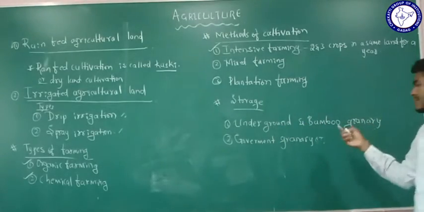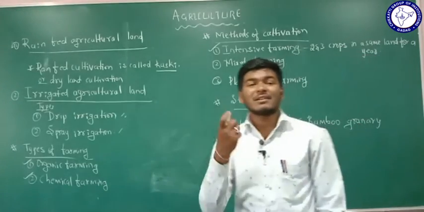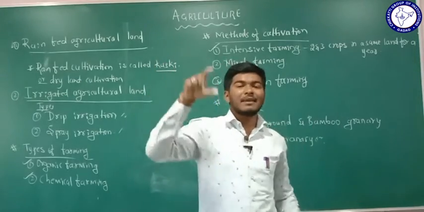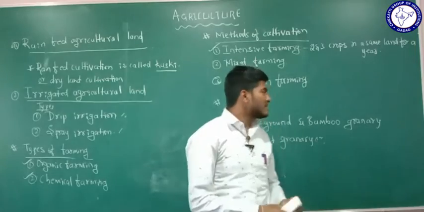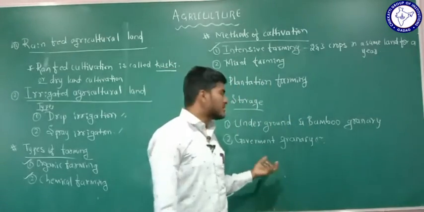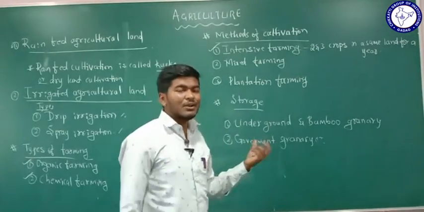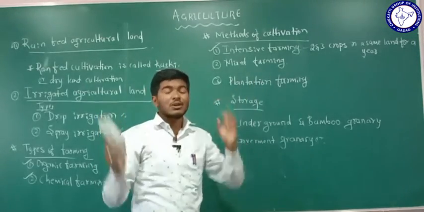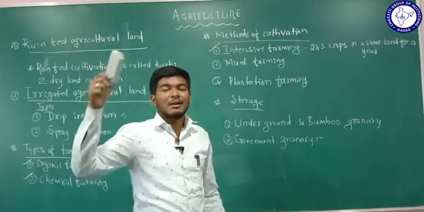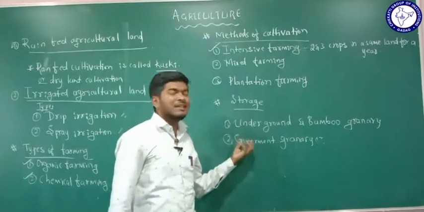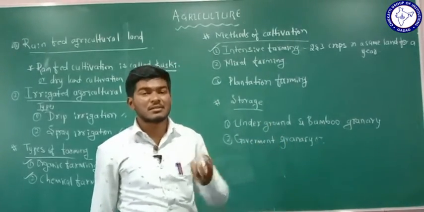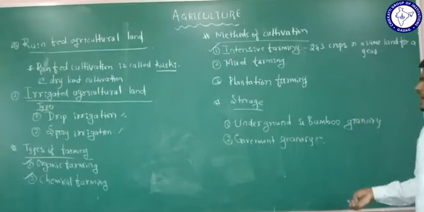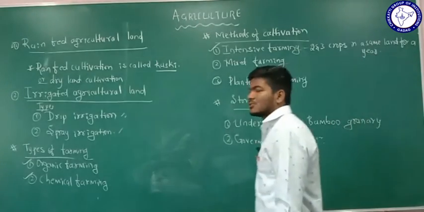And another type is the bamboo granary. Using the bamboo plant, they make some buckets. In those buckets, they store the grain materials. So it is nothing but the bamboo granary. But nowadays, the state government and also the central government are helping the farmers. They are making big godowns to store the grain materials which are produced by the farmers here. These are also called warehouses. In the warehouses, nowadays farmers store their food material. So this is all about storage, how the farmers store the food materials.